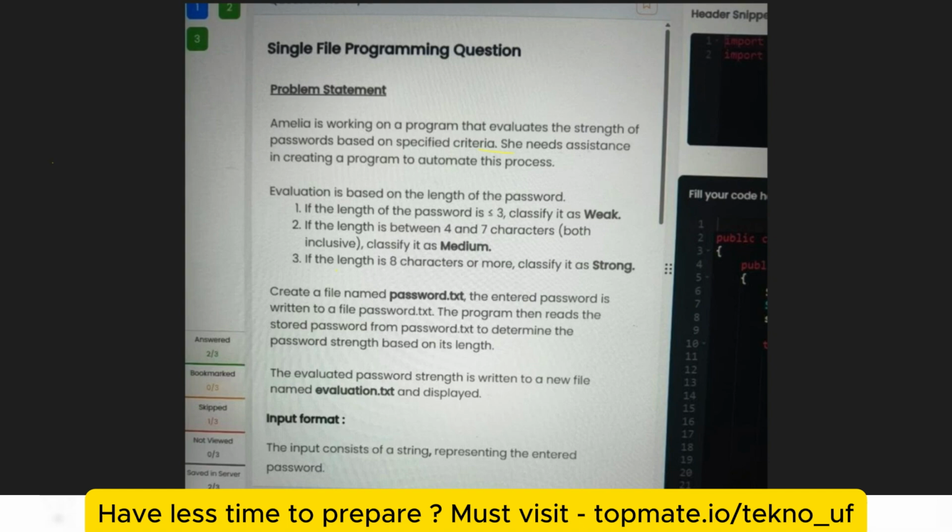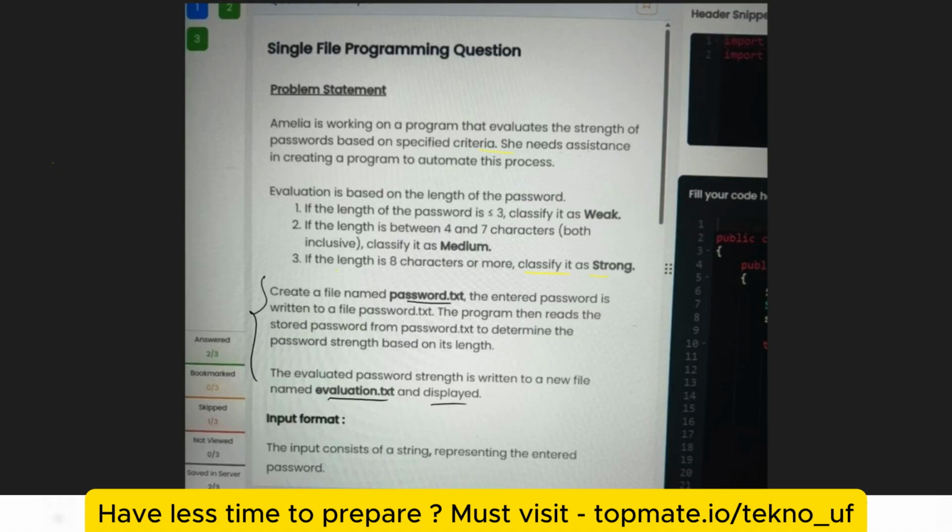Guys, please wait because this is not as easy as you are thinking. If the length is 8 characters or more, classify it as strong. Okay, so these are the basic functionalities you have to add. But the second thing is most important: create a file named password.txt. The entered password is written to the file password.txt. The program then reads the stored password from password.txt to determine the password strength based on its length. The evaluated password strength is written to a new file named evaluation.txt and displayed.